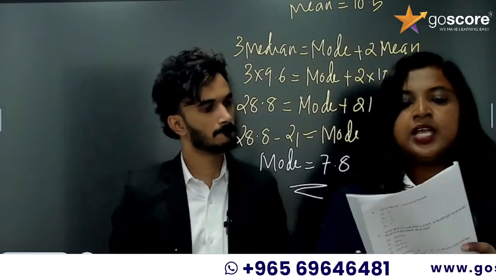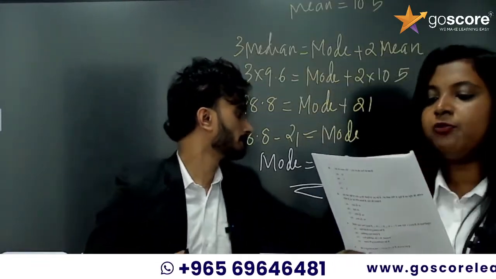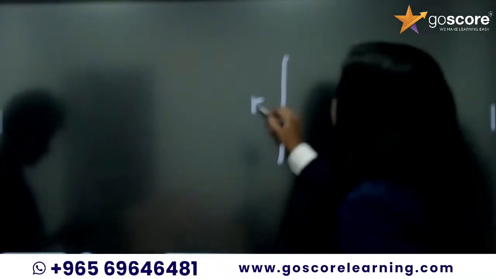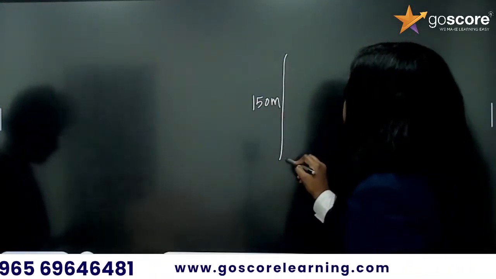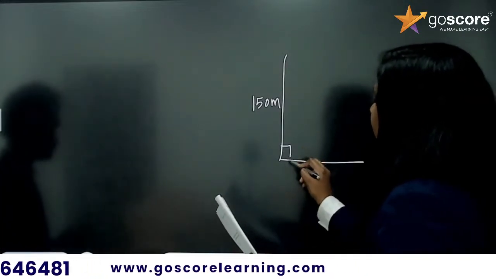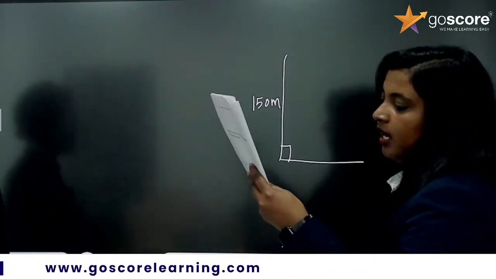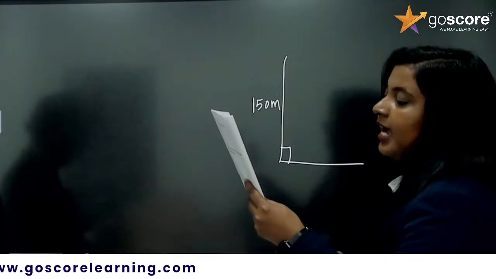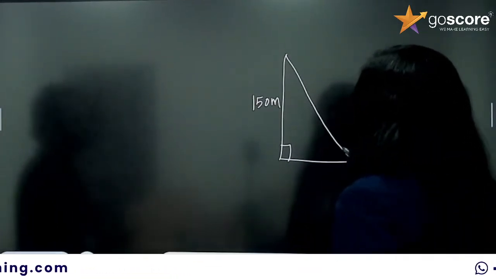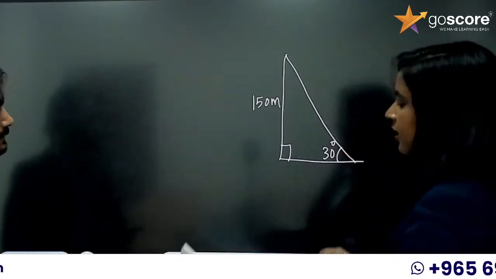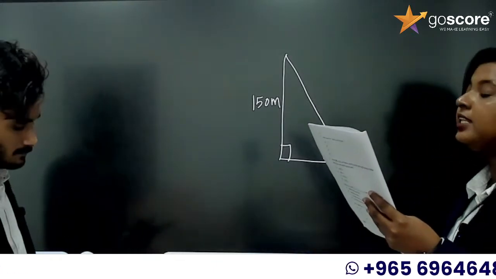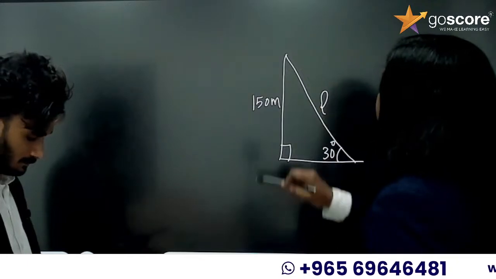Third question: a kite is flying at a height of 150 meter from the ground. So you have a kite flying at a height of 150 meter from the ground, so this must be 90 degree. And then it is attached to a string inclined at an angle of 30 degrees. Find the length of the string. So you need to find this length of string.